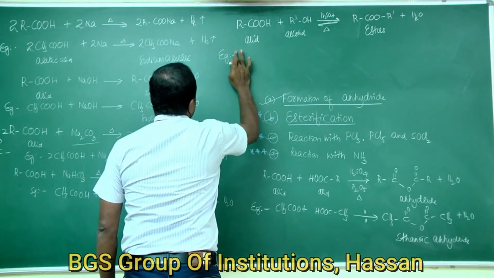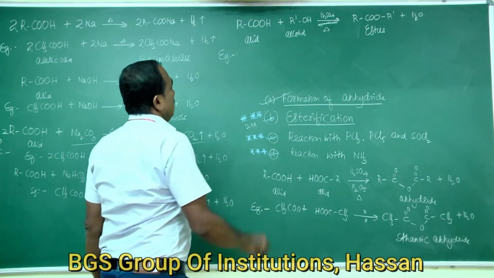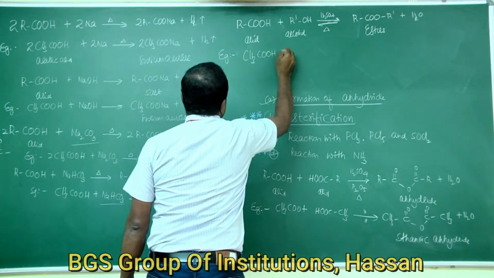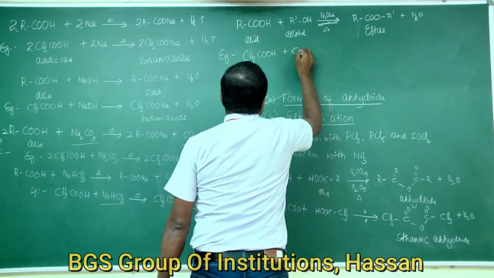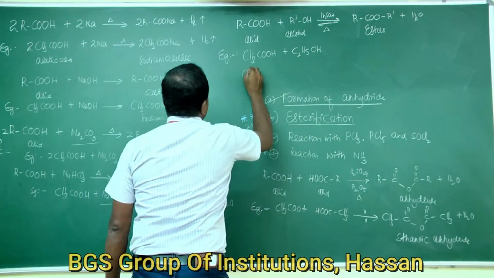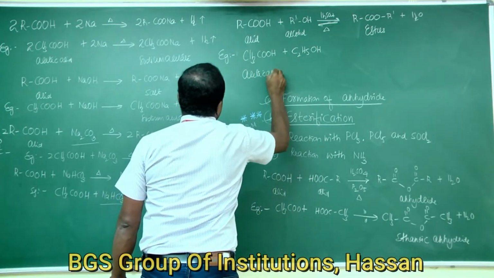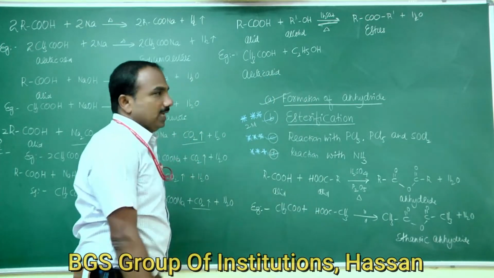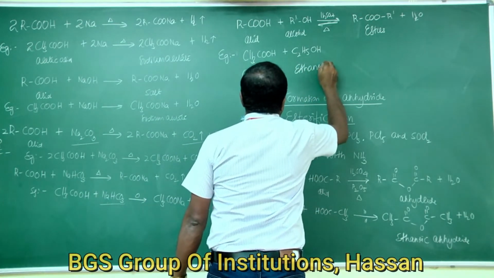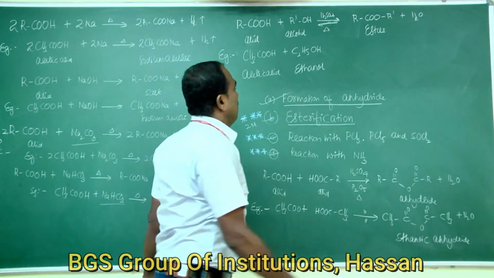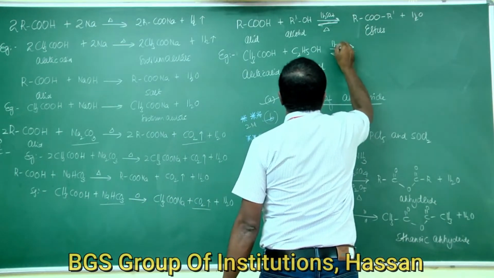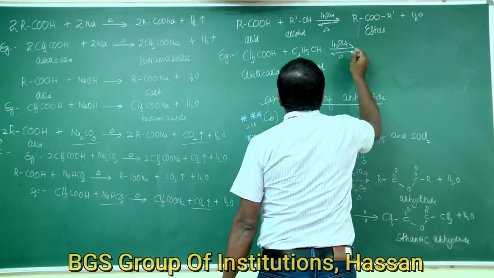So an example for this reaction is acetic acid, CH3COOH. Acetic acid reacts with a primary alcohol, ethyl alcohol. The IUPAC name for acetic acid is ethanoic acid, and the IUPAC name for ethyl alcohol is ethanol. It is heated in presence of concentrated sulfuric acid.